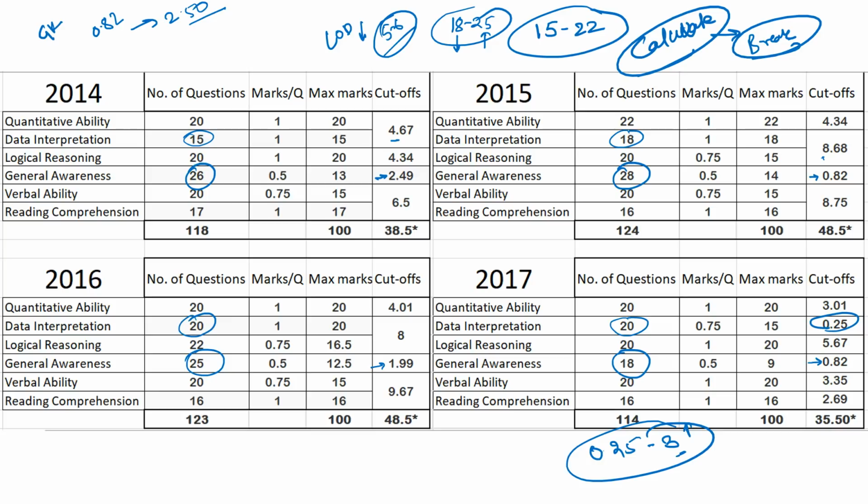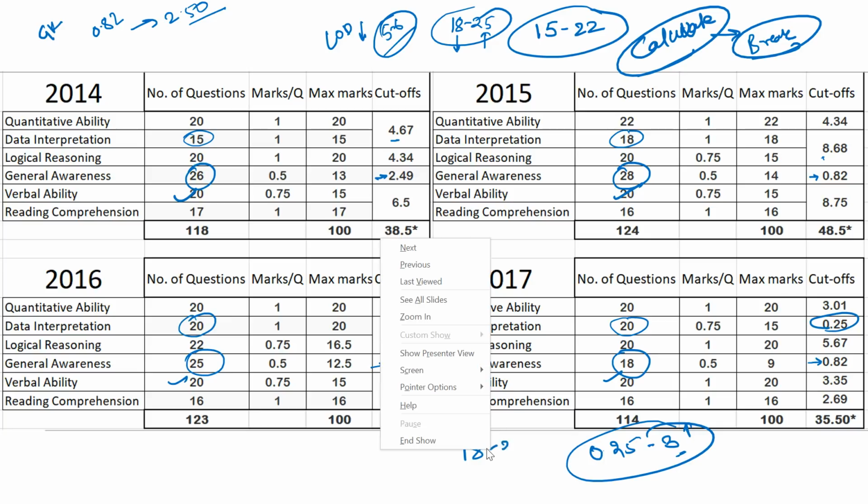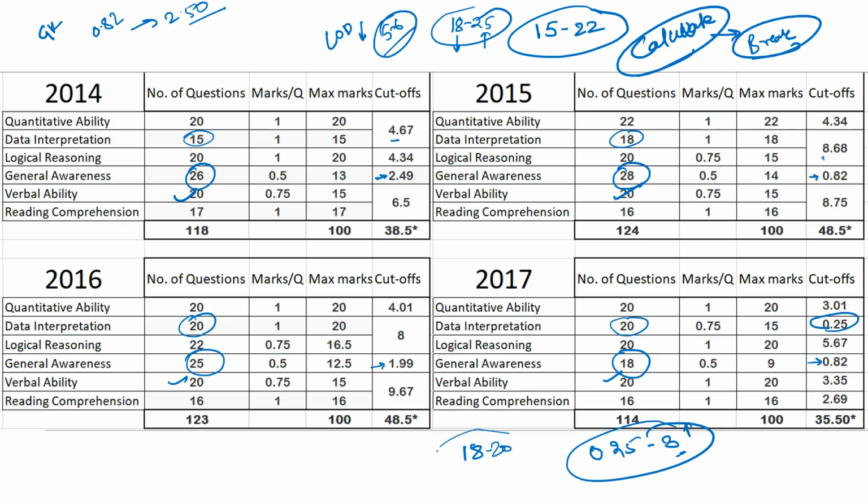Now let's move ahead with verbal ability. If you look at verbal ability across here, 20, then 20, 20 and 20. So you can expect this to not go up, but again be in the range of 18 to 20 questions as far as VA is concerned. Last year the level of difficulty was really bad, so you had around a 3.35 cutoff.